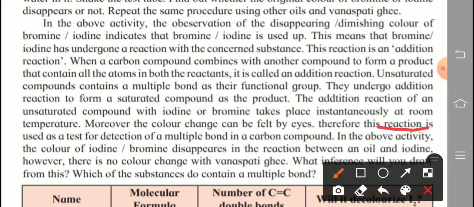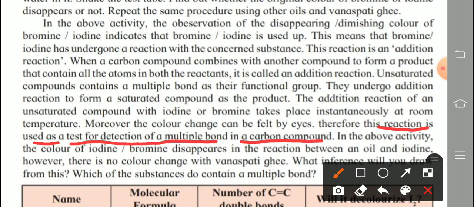This reaction is used as a test for detection of multiple bonds in a carbon compound. For this purpose, this addition reaction is used. What is the use of addition reaction? A 1 mark question is asked this way.